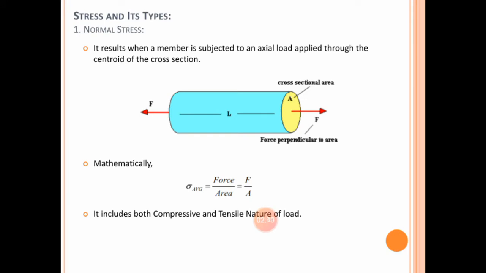in place of internal resistance force upon area, because the definition says that stress is internal resistance force per unit area, but if you are finding external force upon area, then this is also true. Both equations are true, because up to the elastic limit of any body, the internal resistance force is always equal to the external force. But take care that this equality holds only and only up to the elastic limit. And finally, from the equation one may easily get the unit of stress, which is Newton per meter square or kilonewton per meter square.